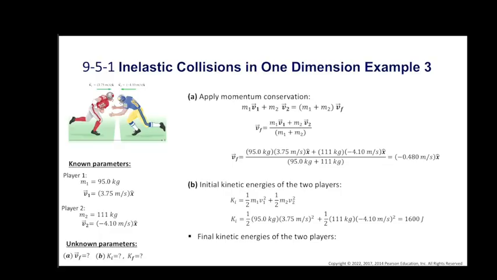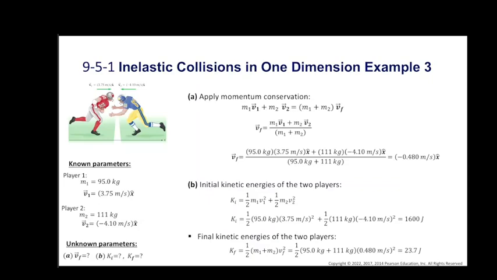And the final kinetic energy of the two players is half m1 plus m2 times vf squared. Again we know m1 and m2, and we found vf in part A. So by substituting we can get the final kinetic energy of the system, which is 23.7 joules. So it is way less than the initial kinetic energy.